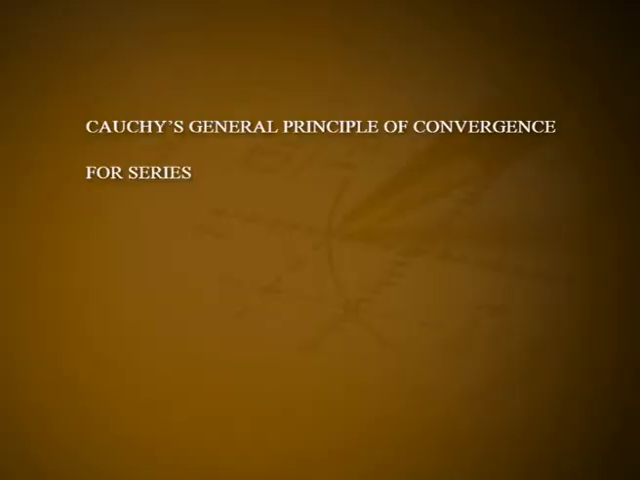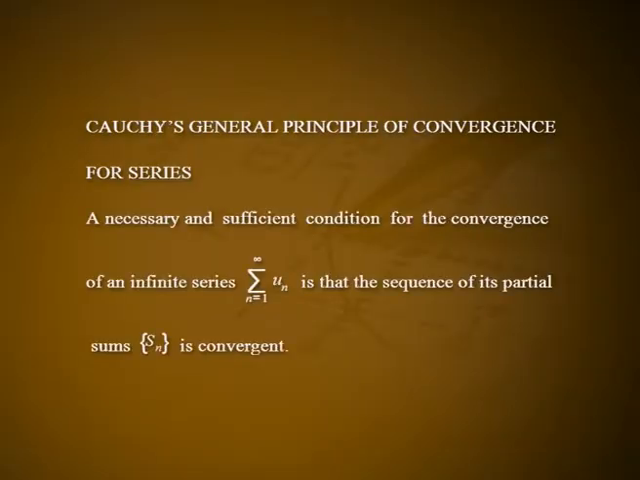Cauchy's general principle of convergence for series. A necessary and sufficient condition for the convergence of an infinite series summation un, n varies from 1 to infinity, is that the sequence of its partial sums, sequence Sn, is convergent. Therefore, a test for convergence of infinite series may be derived from sequences.